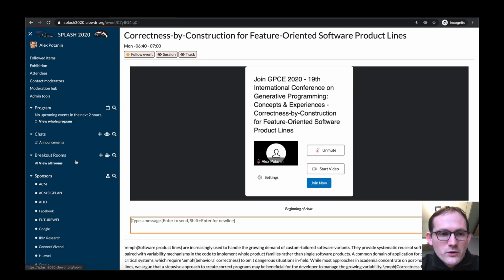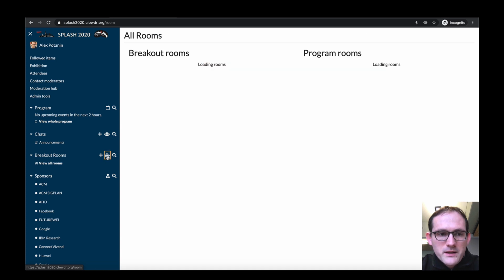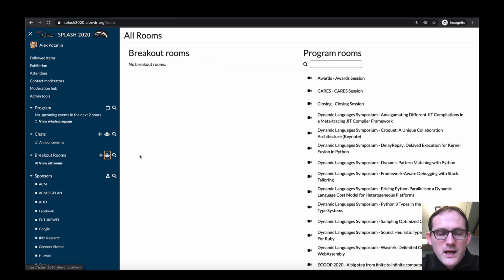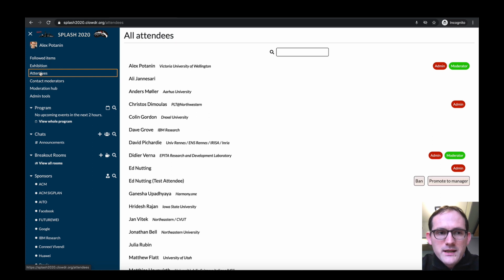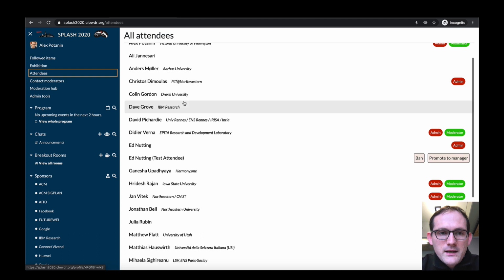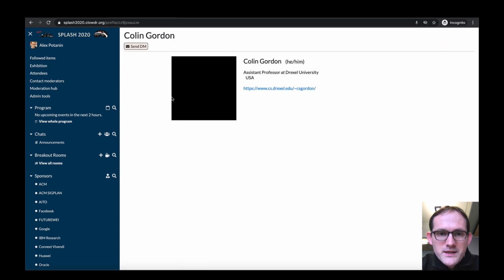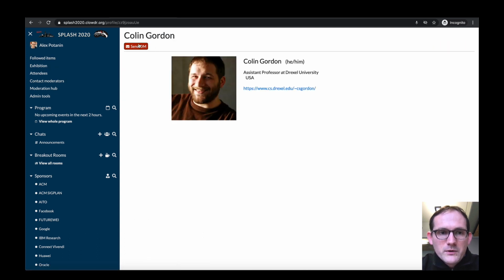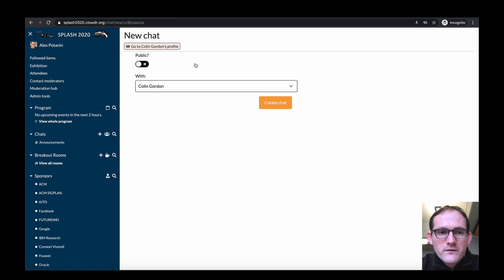The breakout rooms can also be created yourself by simply going to a little coffee icon and clicking a plus to create one, or chats can be created by yourself. The last thing that you need to notice is that all attendees will be listed here if you click on an attendees button, and you can at any time select an attendee that you want to contact, such as Colin in this case, for example, and be able to send a direct message to initiate a conversation or a video chat.